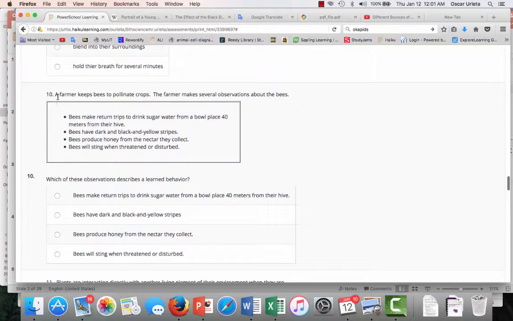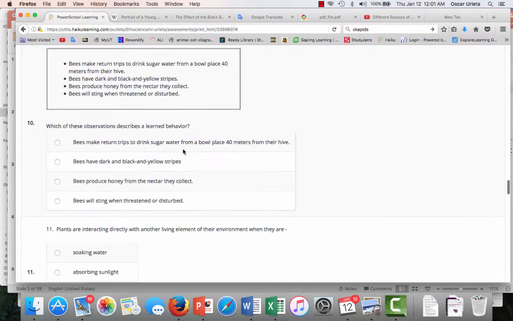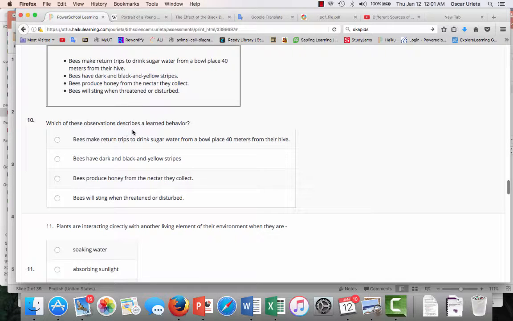Question number 10. A farmer keeps bees to pollinate crops. The farmer makes several observations about the bees. Bees make return trips to drink sugar water from a bowl placed 40 meters from their hive. Bees have dark black and yellow stripes. Bees produce honey from the nectar they collect. Bees will sting when threatened or disturbed. Which of these observations describes a learned behavior?